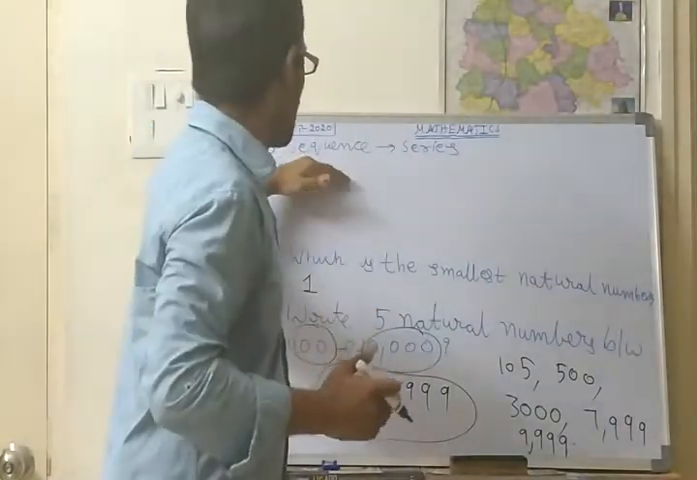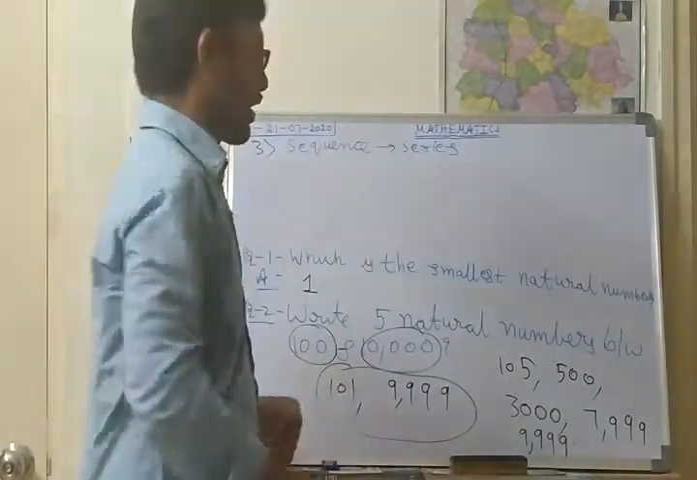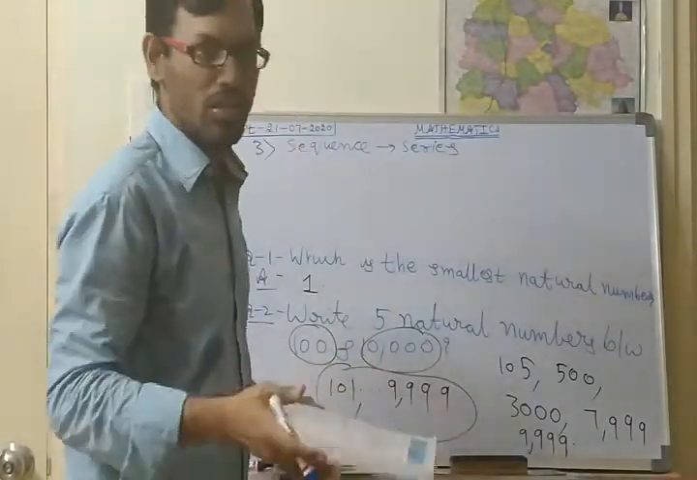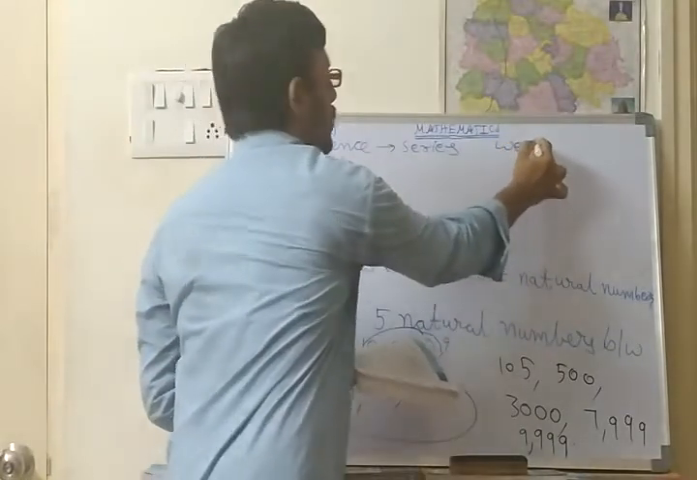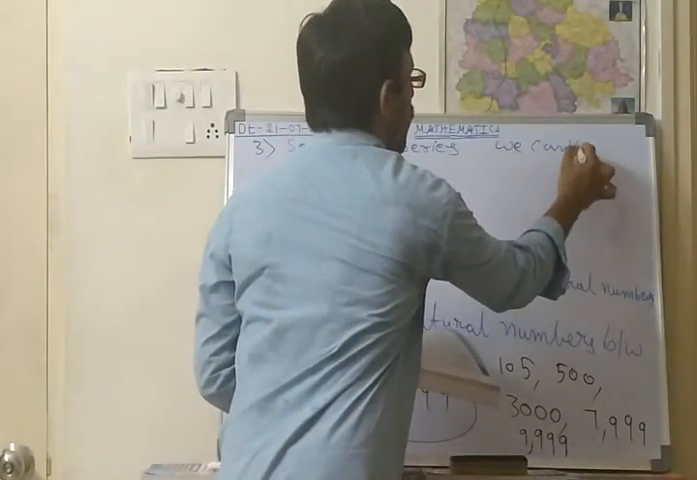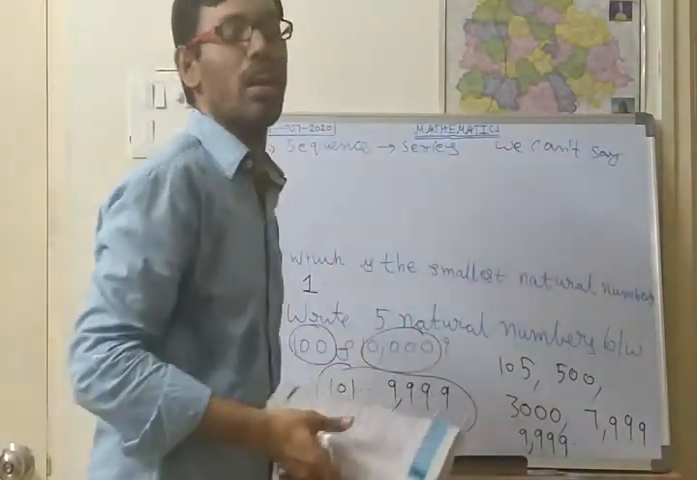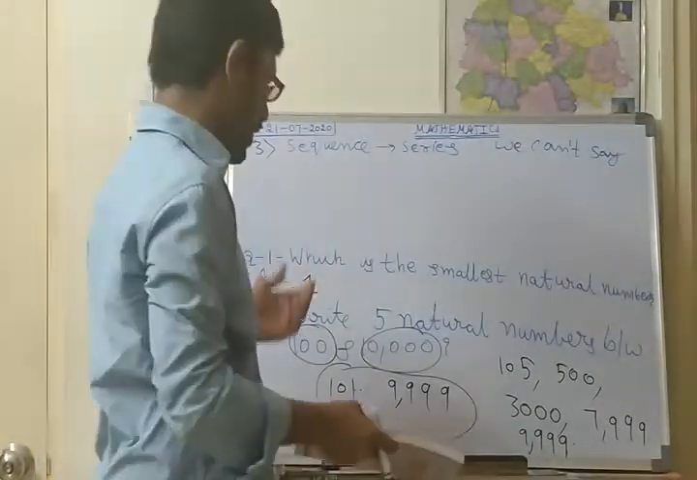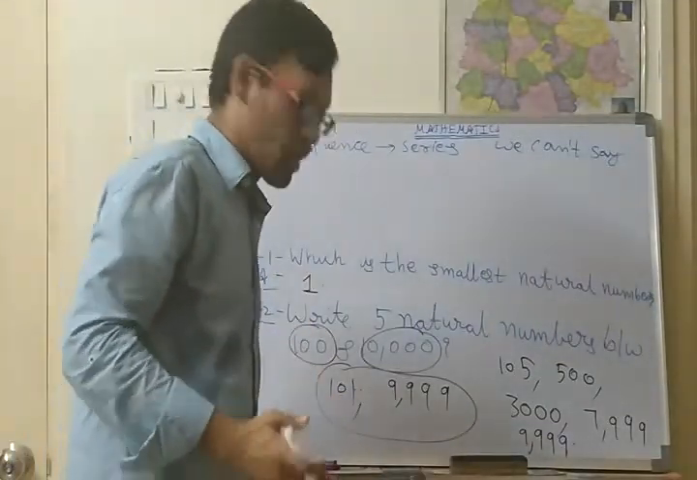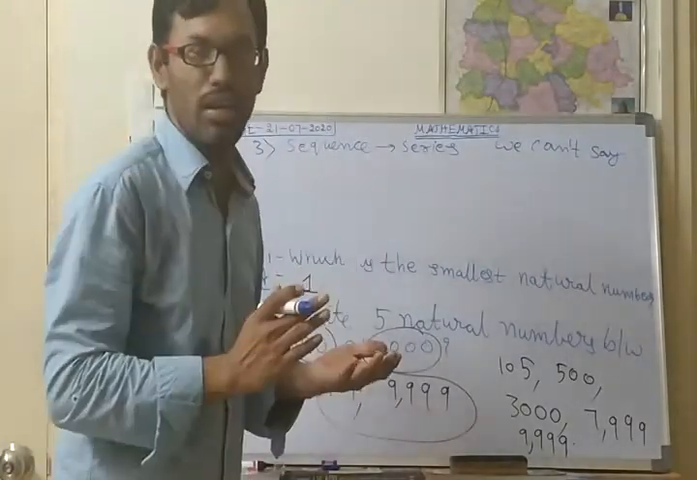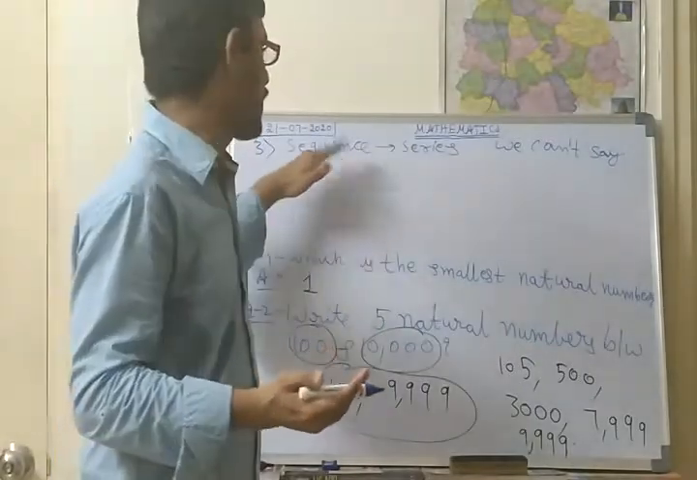So where does the sequence of natural numbers end? He is asking. So is there any answer for that? We can't say. So what is the answer? We can't say, because there are infinite natural numbers in the set. So we can't find the last number of natural numbers. So that is the answer.